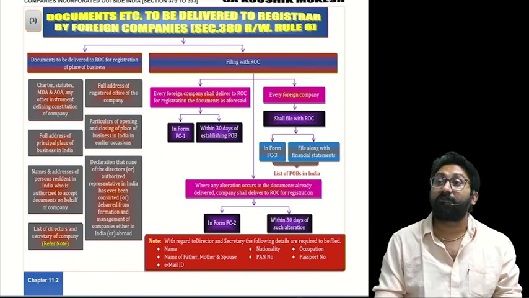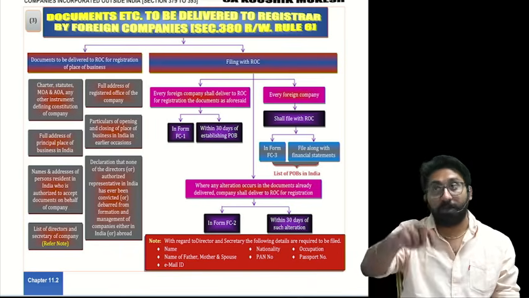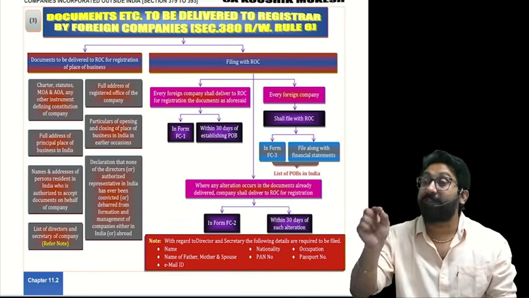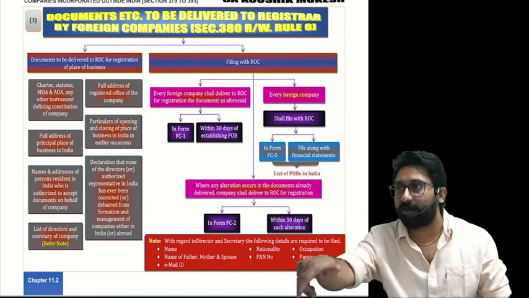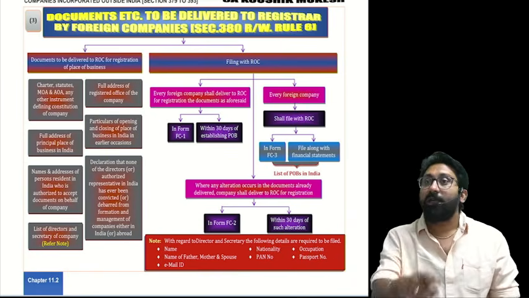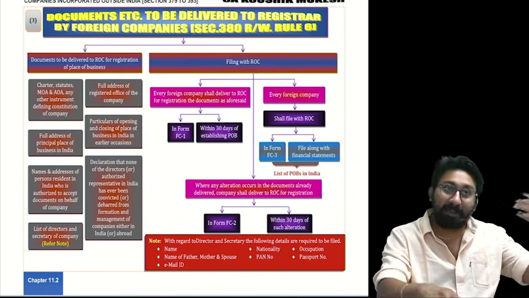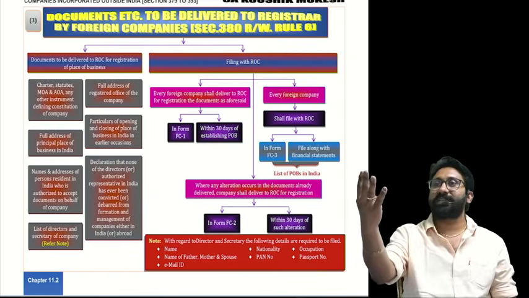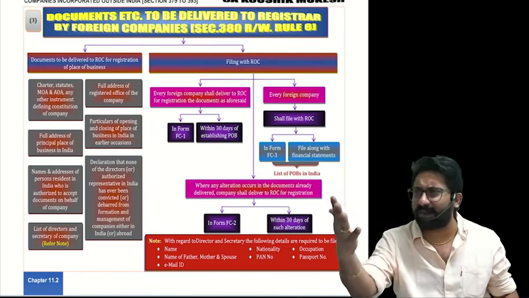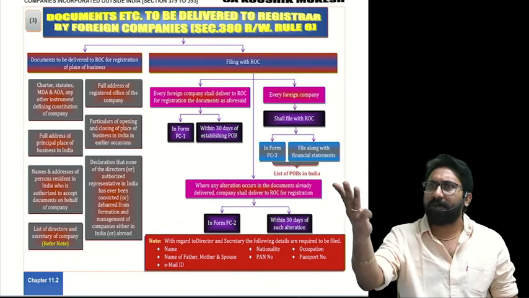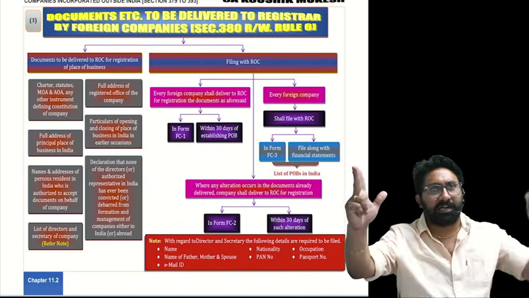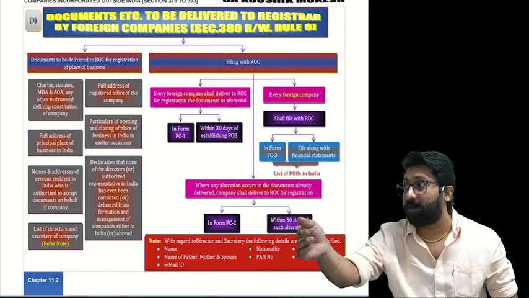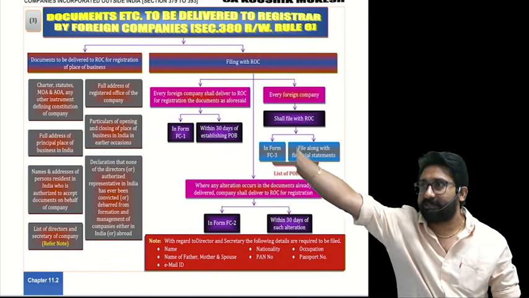If your foreign company has started its POB on an earlier occasion, closed it, went back, and is again coming back, then tell the reasons why you went back, why you are coming back. If there is any opening or closing on any previous occasion, also mention that along with that in the ROC. Tell me what are the 4 things I said. Revise, or else you can't remember. Charter, statutes, memorandum, articles, instrument, full address of registered office outside India, full address of PPOB within India, details of opening or closing of POB in the earlier occasions.